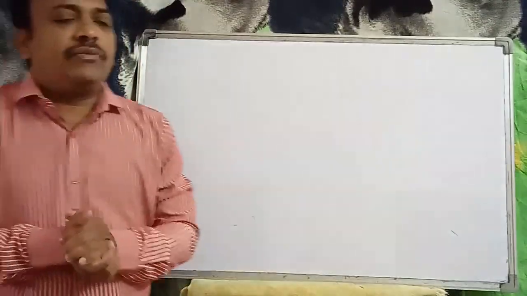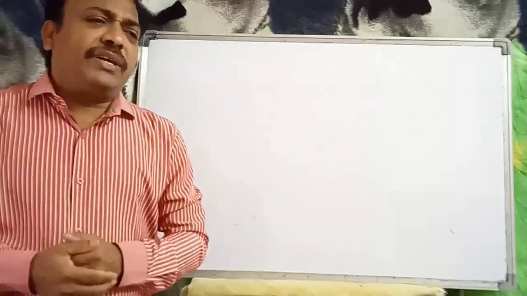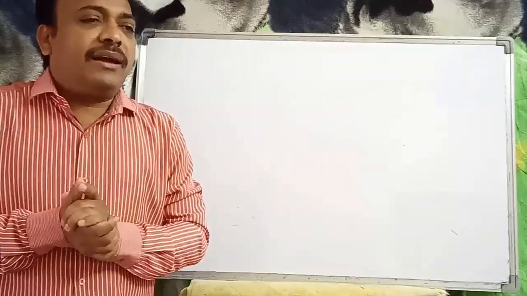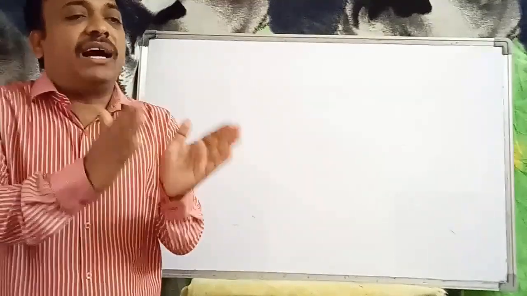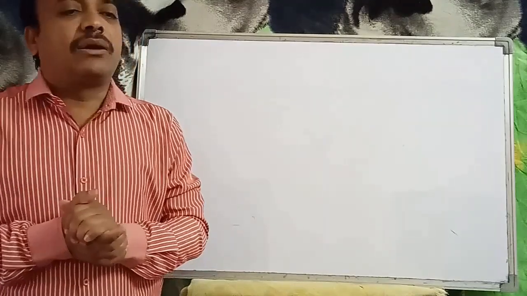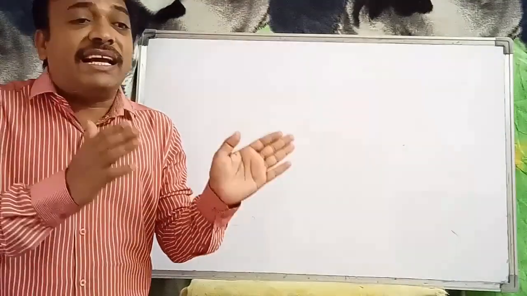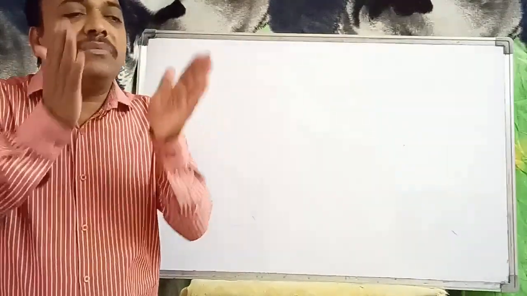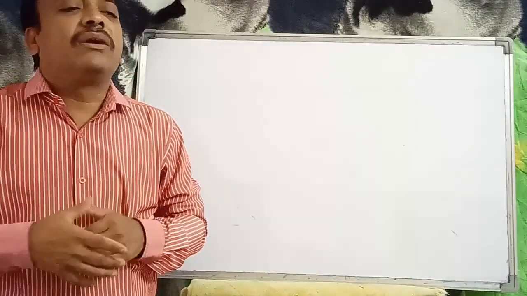So what exactly is congruent? When two geometrical figures or any shapes have the same shape and the same size, then they are called congruent.